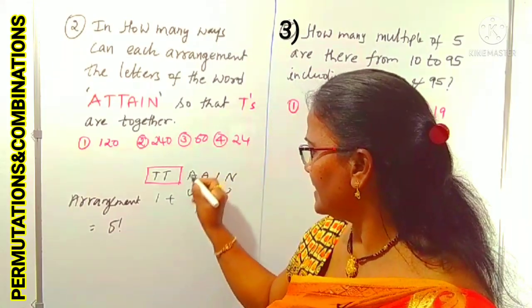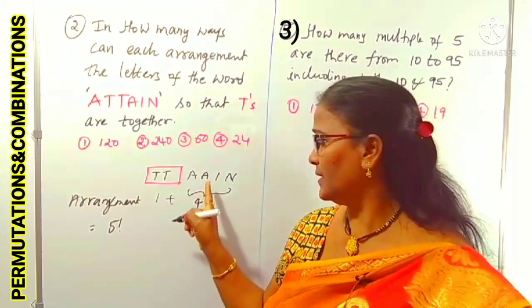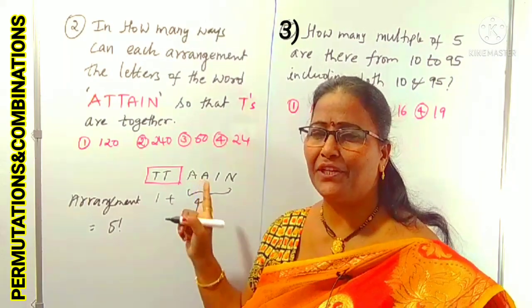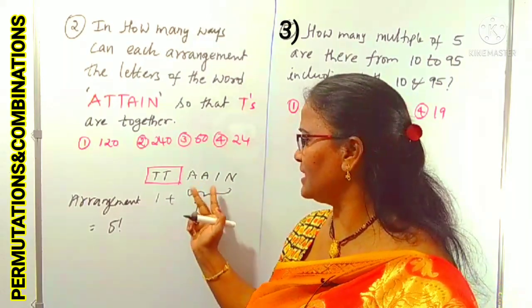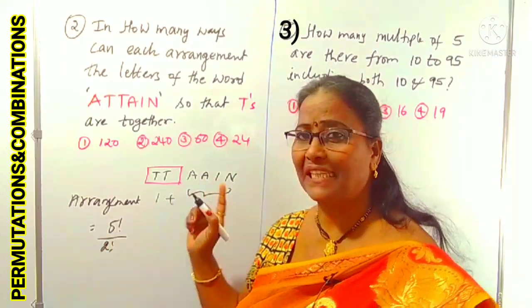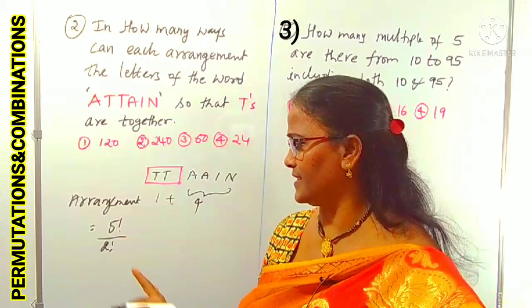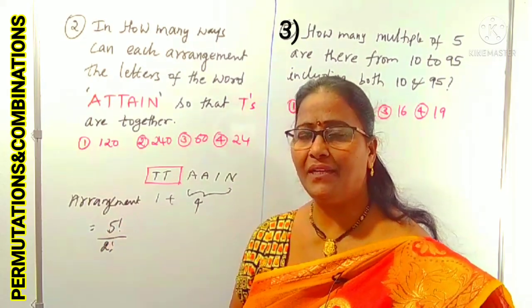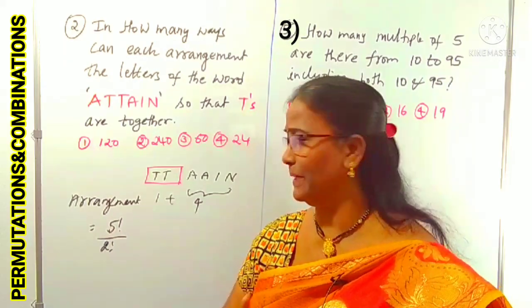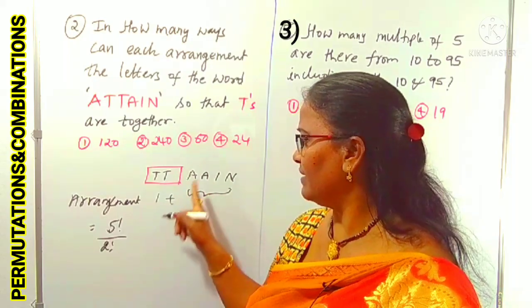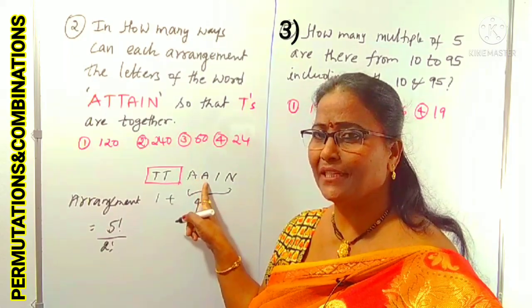But here you can understand that in these letters, there is repetition of A. How many times is A repeated? 2 times. If it is repeated 2 times, we can divide by 2 factorial. Suppose it is repeated 3 times, we divide by 3 factorial, like that. You know, some portion of the repetition is deleted, but in application it will indirectly be there. So in this case, we can use it. That's why, when the repetition is there, here 2 A's are repeated.